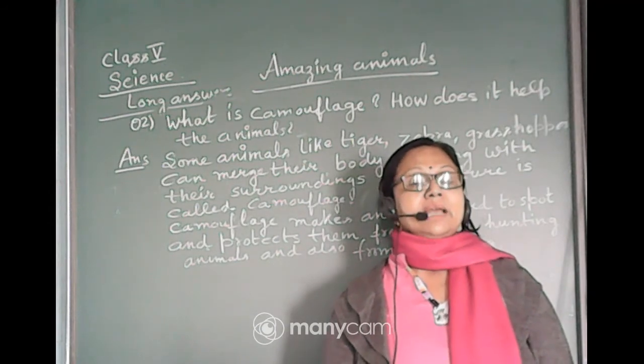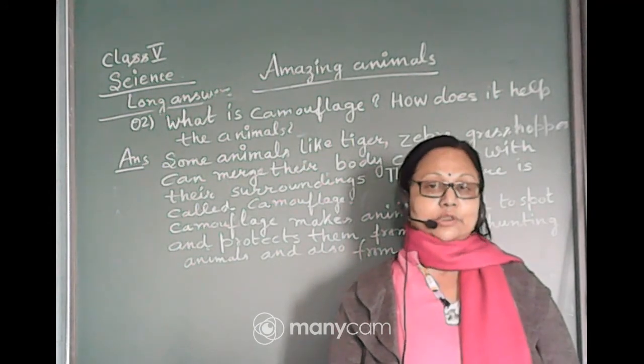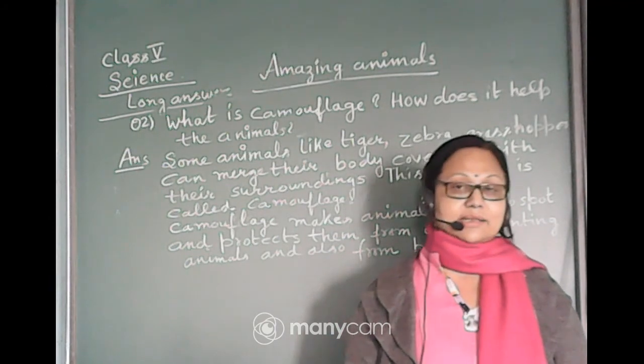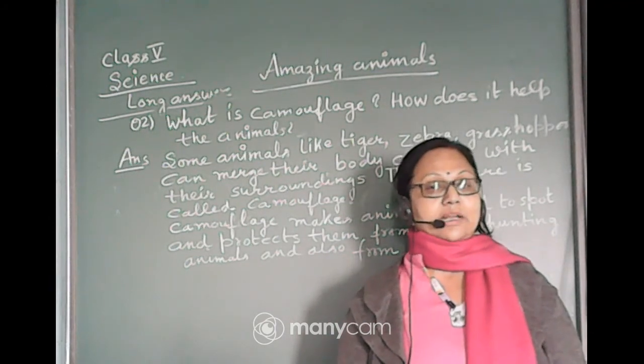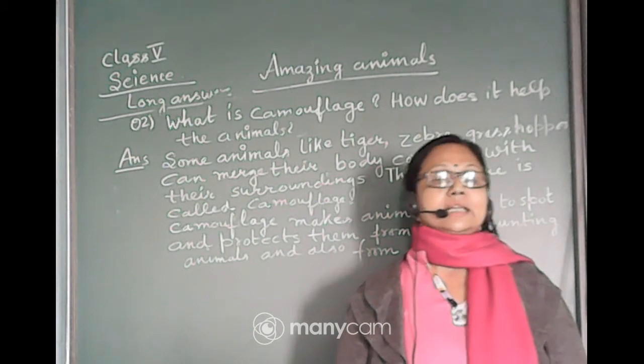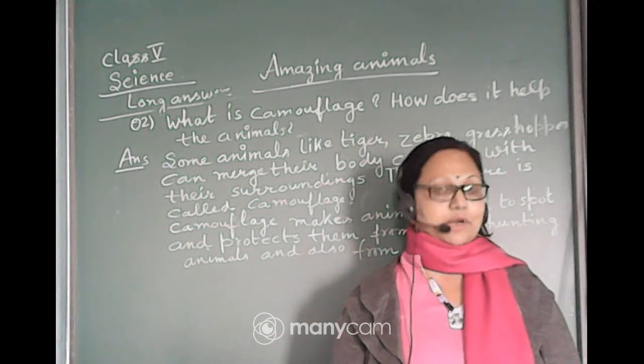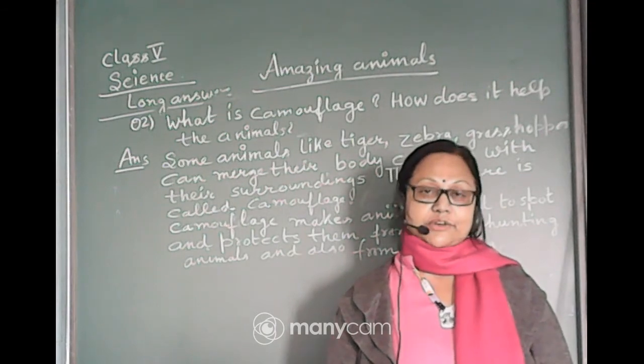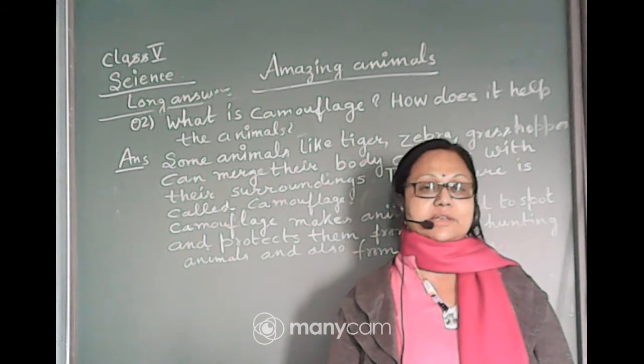Poaching means illegal hunting. Some human beings go inside the jungle and in an unauthorized, illegal way hunt the animals and sell their body parts. For protecting them from this kind of poaching, this camouflage feature also helps them.